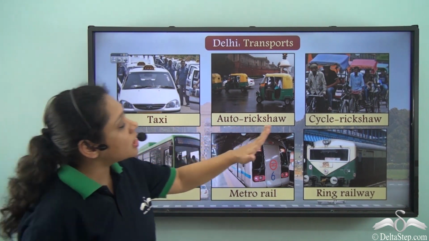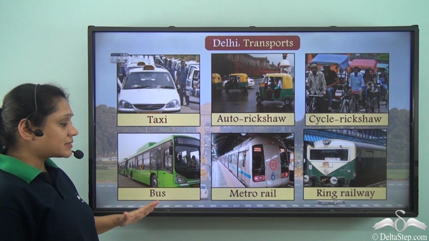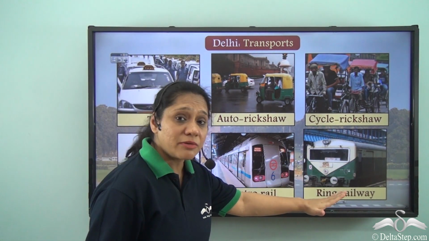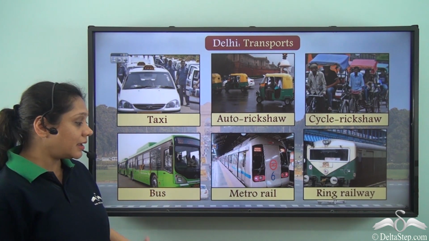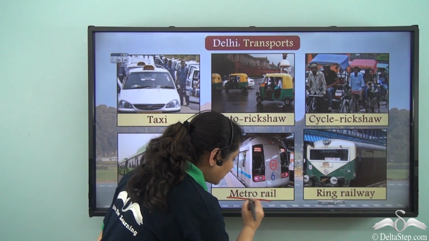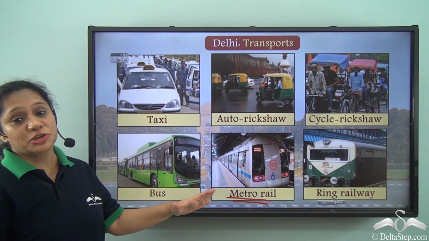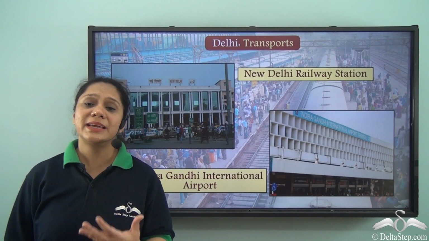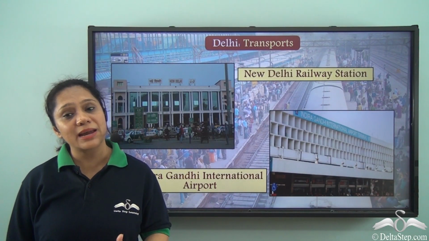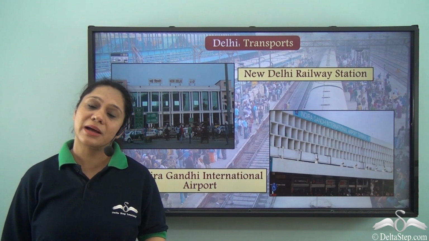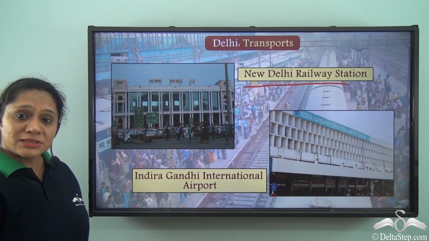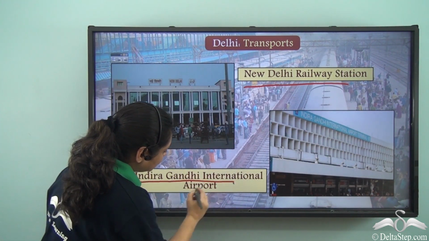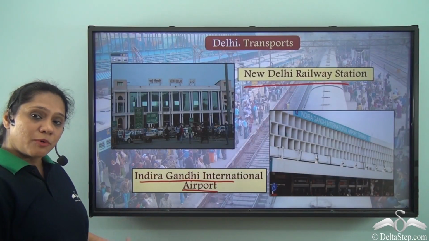Taxi, auto rickshaws, cycle rickshaws, buses, metro rail and the ring railway are some of the various transport forms used by the people of Delhi. You must remember that the metro rail of Delhi is extremely efficient and very good. Now Delhi has an extensive network of trains and flights connecting it to the other parts of the country or the world. The New Delhi railway station is the most important station here and the Indira Gandhi International Airport is an important airport.